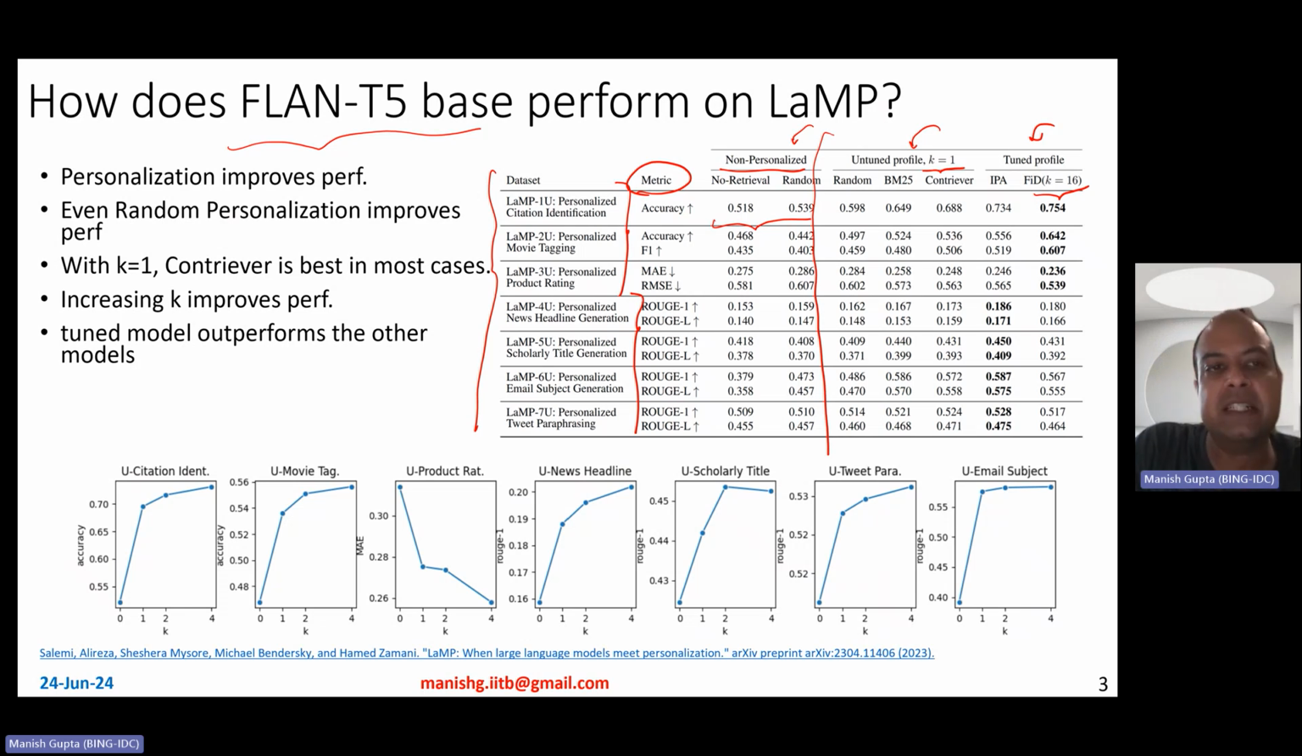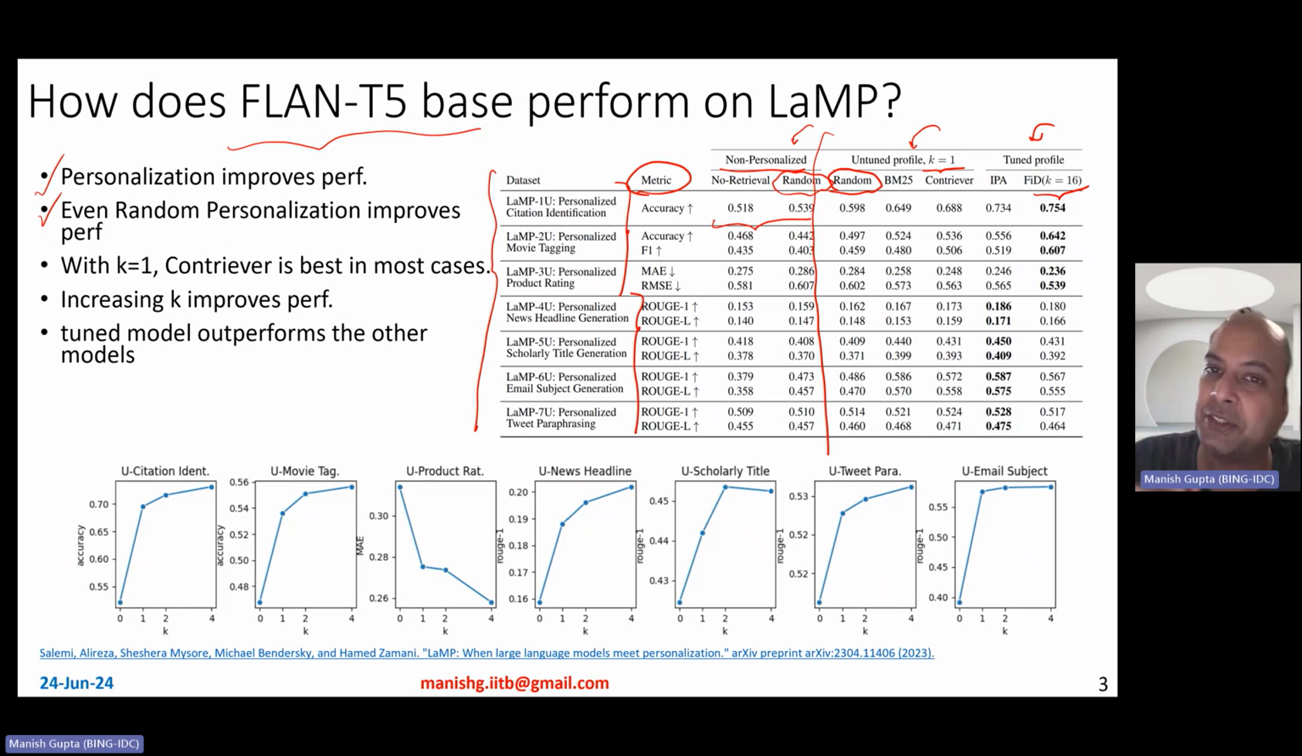If you compare, right, you will observe that personalization improves performance. You would also observe that even random personalization, randomly just choosing one document from the user profile history, gives you better results compared to non-personalized results. Okay. So by the way, in non-personalized also, you could have a random baseline, meaning you just randomly choose something from the profile, but a random user profile.